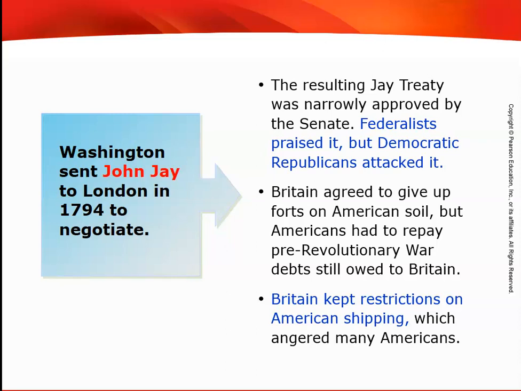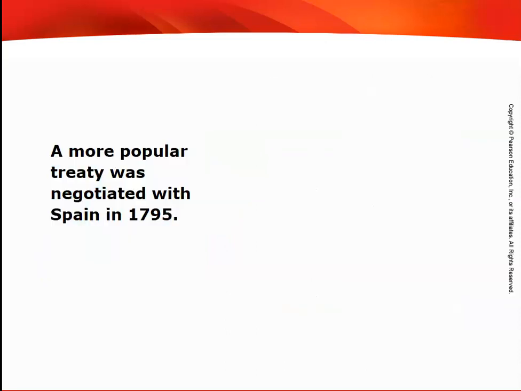So this is the second of the three treaties that were signed under George Washington's second term of office. We call it Jay's Treaty. Honestly, there's a much longer name for it, which you guys are not responsible for.